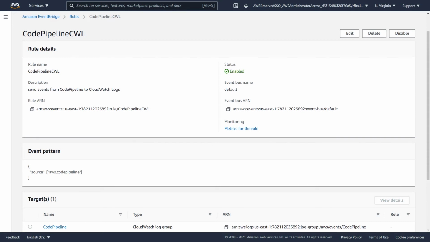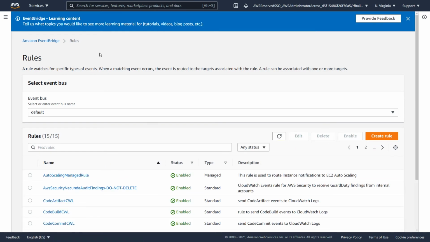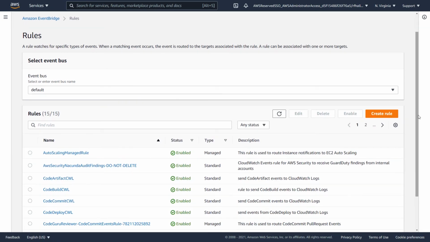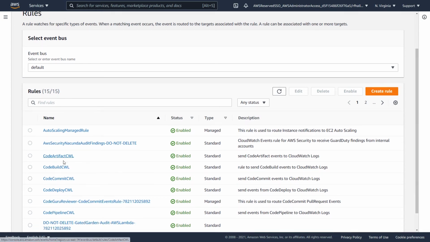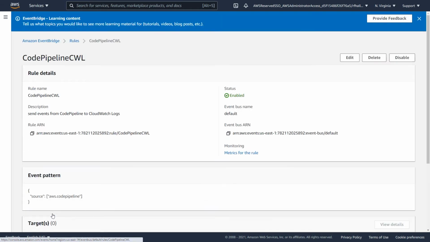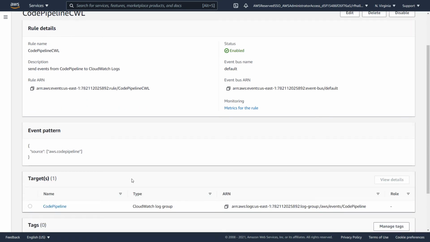Now, where this differs a little bit is in the EventBridge rules that we're using. Just as with EventBridge, we had our external account that was running .NET. In this account, we have our Java application running. We have similar rules for CodeArtifact, CodeBuild, CodeCommit, CodeDeploy, and CodePipeline. If we take a look at CodePipeline, we can see once again it's just covering the base, pretty much everything coming from CodePipeline. But in this case, the target is writing to a CloudWatch Logs group.